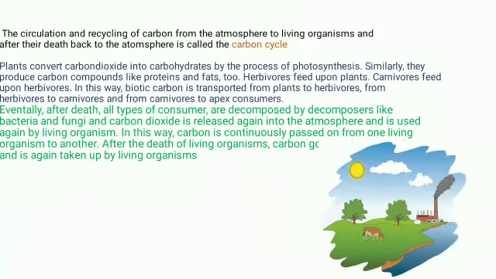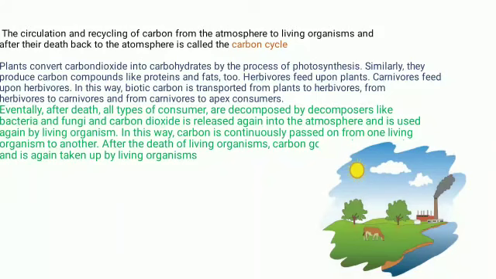The circulation and recycling of carbon from the atmosphere to living organisms and after that back to the atmosphere is called the carbon cycle. So what is the carbon cycle? The circulation and recycling of carbon from the atmosphere to the living organism and after their death back to the atmosphere is called the carbon cycle. So there is a circulation between living organisms, and after the living organism uses that carbon, again the same carbon is sent back to the atmosphere. So there is a cyclical order. Such a cycle is called the carbon cycle.